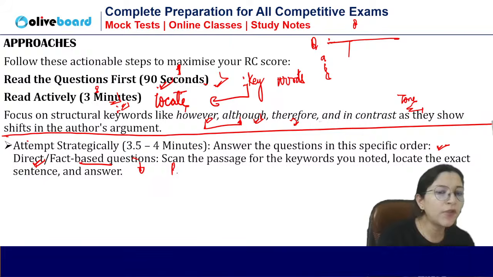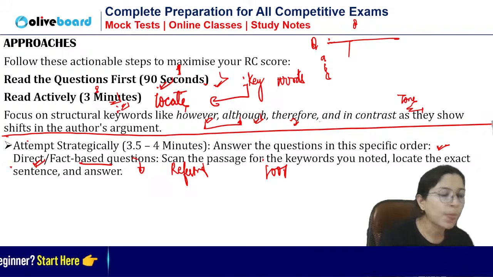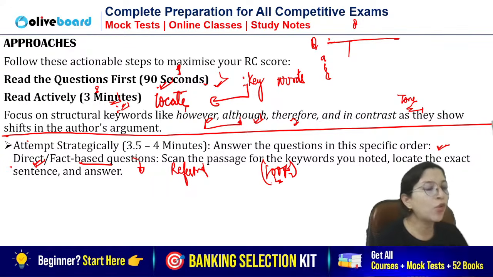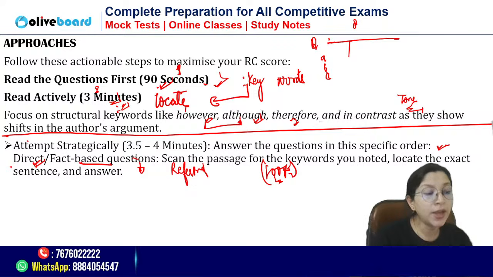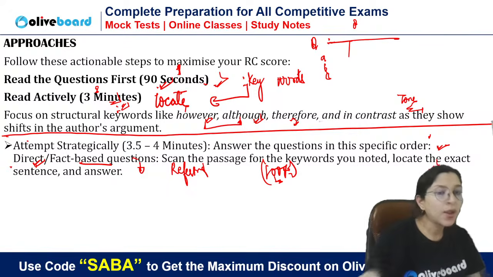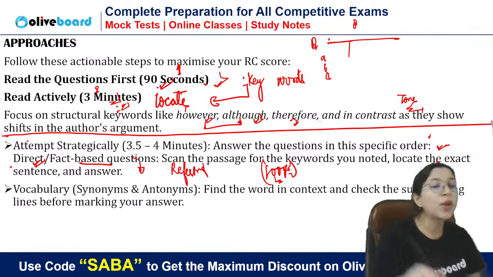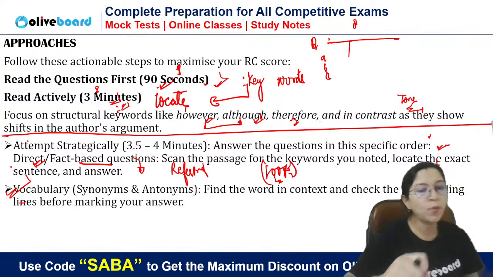So for this, you will refer to the passage, and by referring to the passage, these questions will definitely give you 100% accuracy. So first you have to go for direct questions, fact-based questions, data-based questions, because here extra knowledge is not required. Simply you will see the passage and you will get the exact answer. Okay. Then you will focus on vocab. See vocabs, how to do vocab. Now this is also very important.